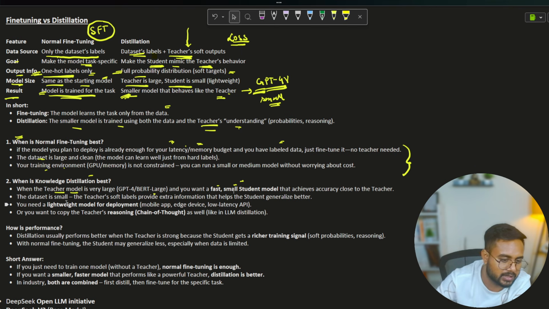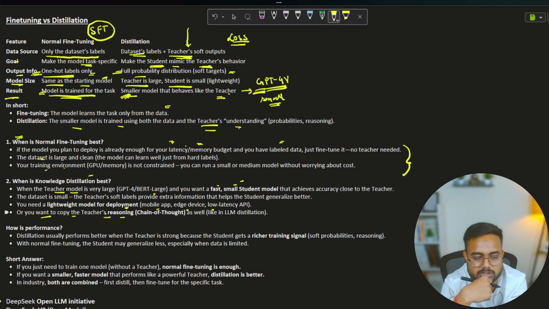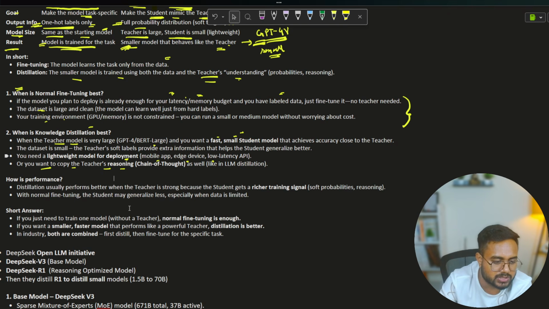Now here you can see the other case: the data set is small, and the teacher soft label provides you extra information. In that case, you can go ahead with the distillation. You need a lightweight model for deployment, like mobile app, edge devices, a low latency API and all. In that case, you can choose distillation. Or you want a copy of the teacher reasoning. In that case also, you can choose the distillation. Now, how's the performance? Distillation usually performs better when the teacher is strong because the student gets a richer training signal. With normal fine tuning, the student may generalize less, especially when the data is limited.